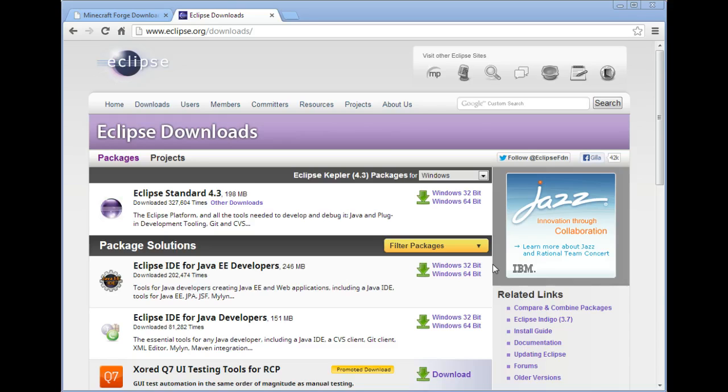So it's going to name things properly. It's going to allow us to recompile it properly. It's going to give us some things finished already that we don't have to do, so we don't have to set up everything. I'll show you in a bit. So that's the first thing.